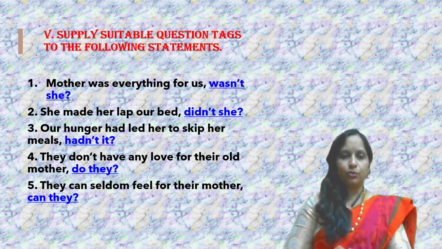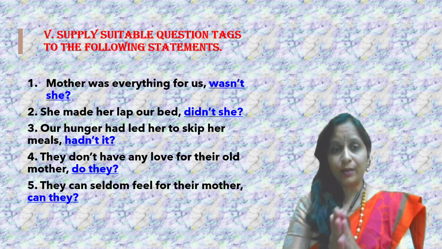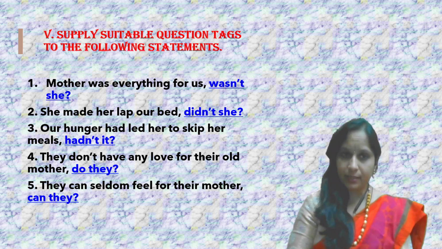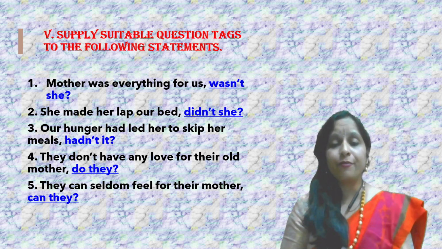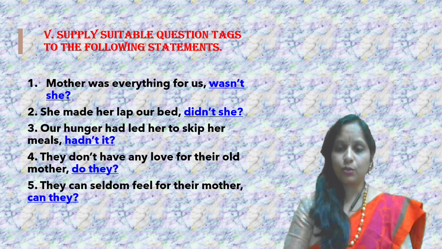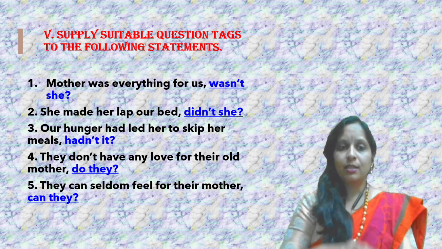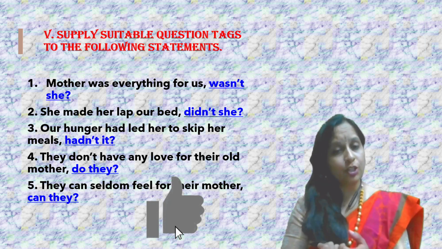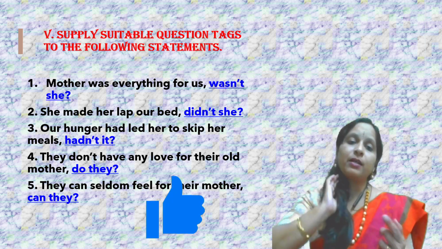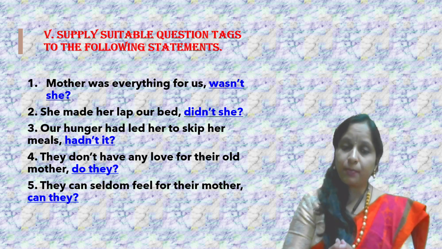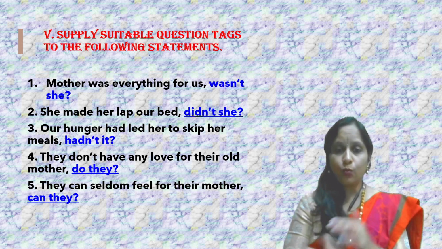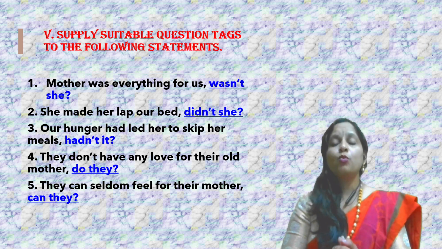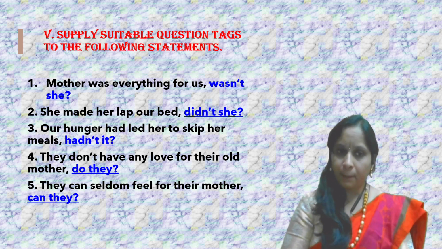Okay, supply suitable question tags to the following statements. Mother was everything for us. So what is the question tag for that? Mother, feminine, so the pronoun is she. Was is in the past tense, so the negative of was is wasn't. So the question tag is wasn't she.